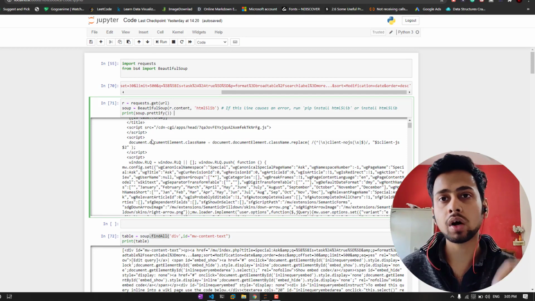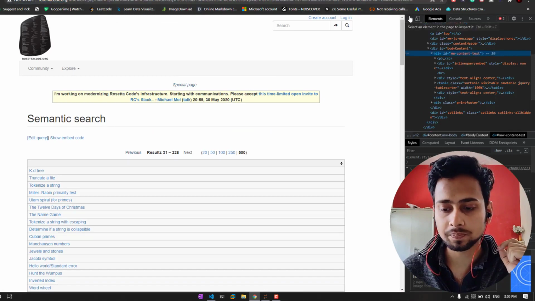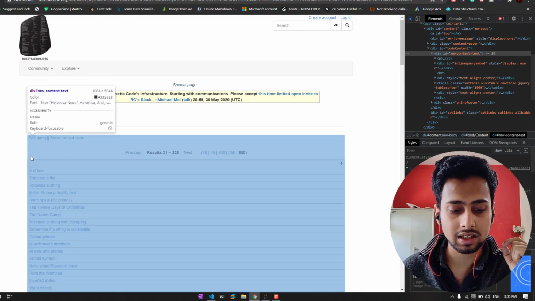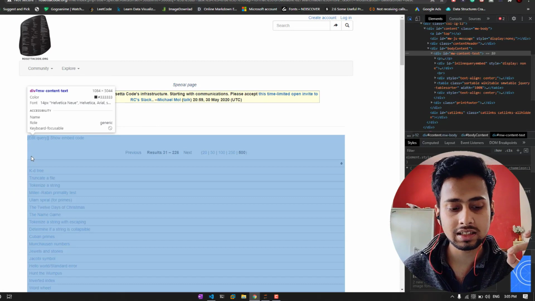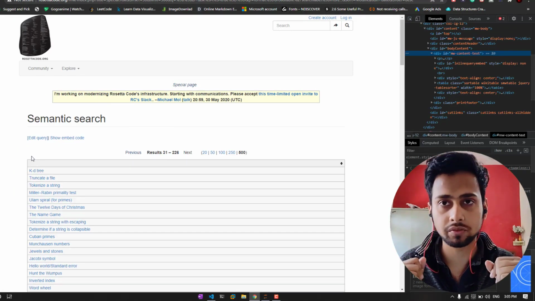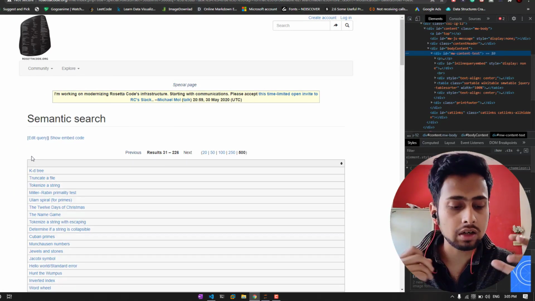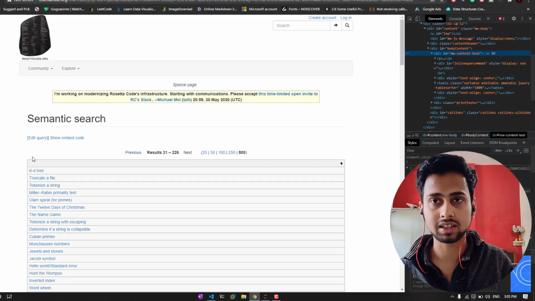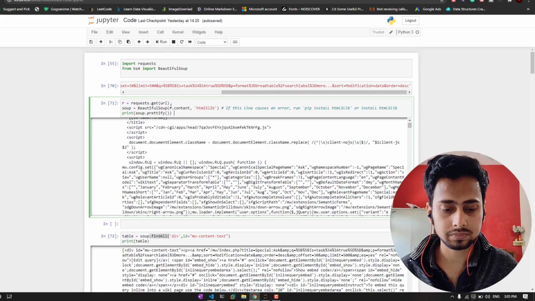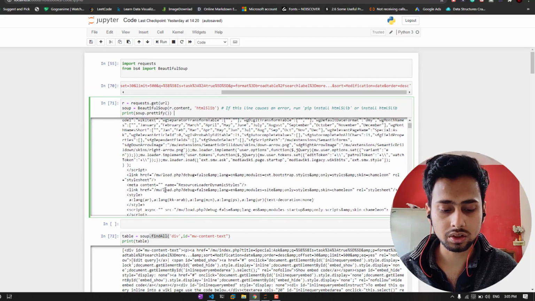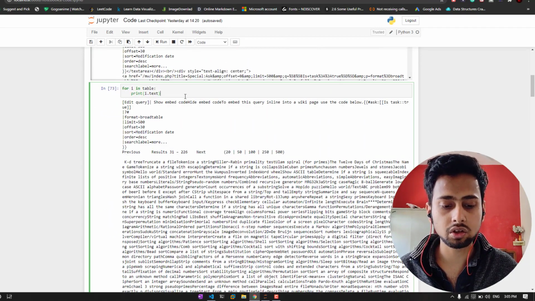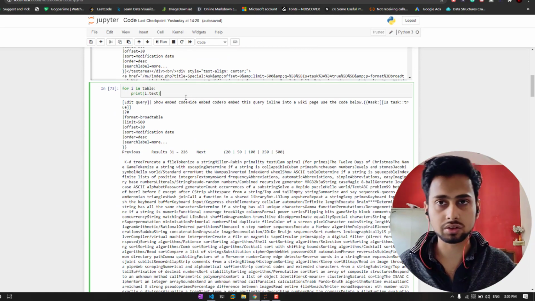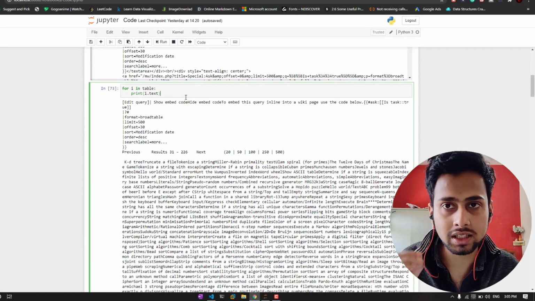And then what we have done, we went to that website, we selected the, so here you can see that this is the box or container, whatever you want to call it, where all our URLs are stored. So here we have done the same. We have collected the URLs, and then we have simply printed it with .text. We have iterated throughout our code, and we are just converting it to text.